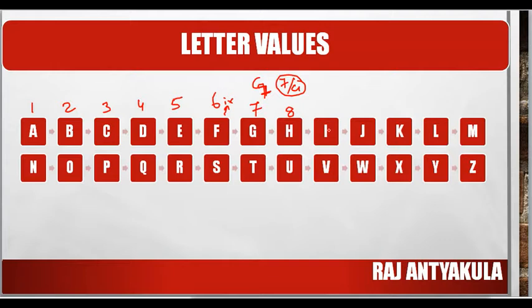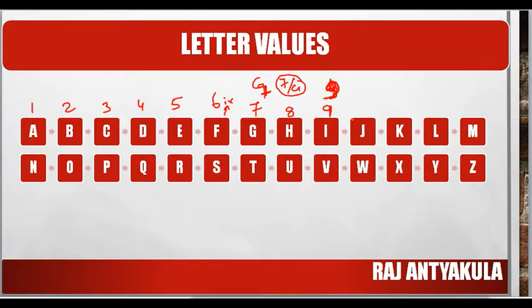Now coming to I, how can you remember the value of I? In childhood, the way you used to write I, you wrote it like this. But if you keep on writing like this, the I resembles a 9. So the value of I is 9.